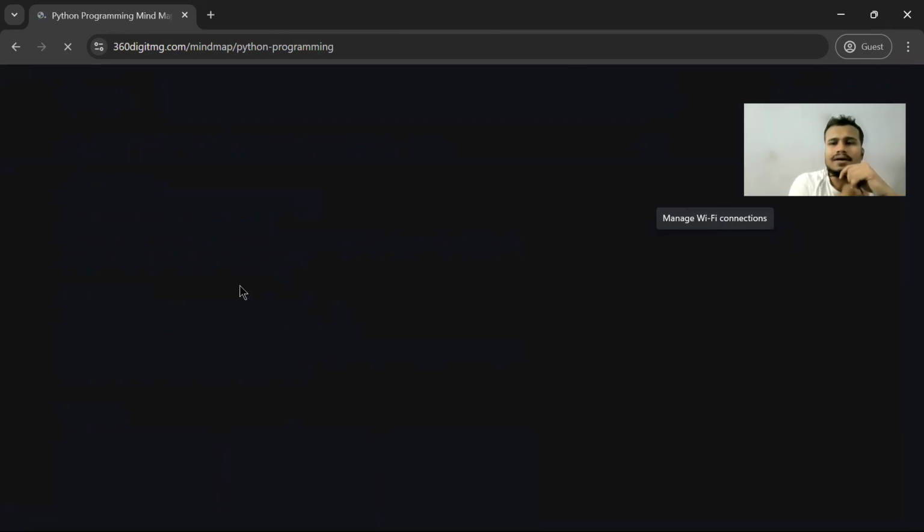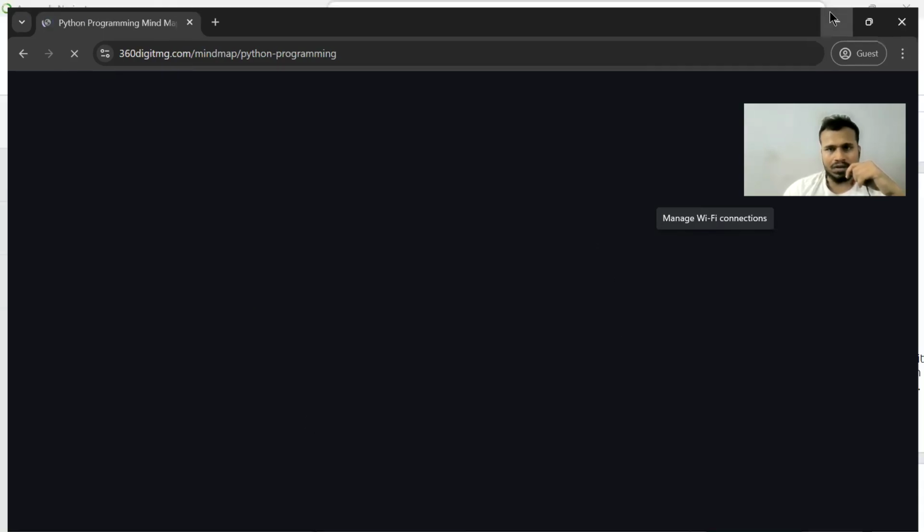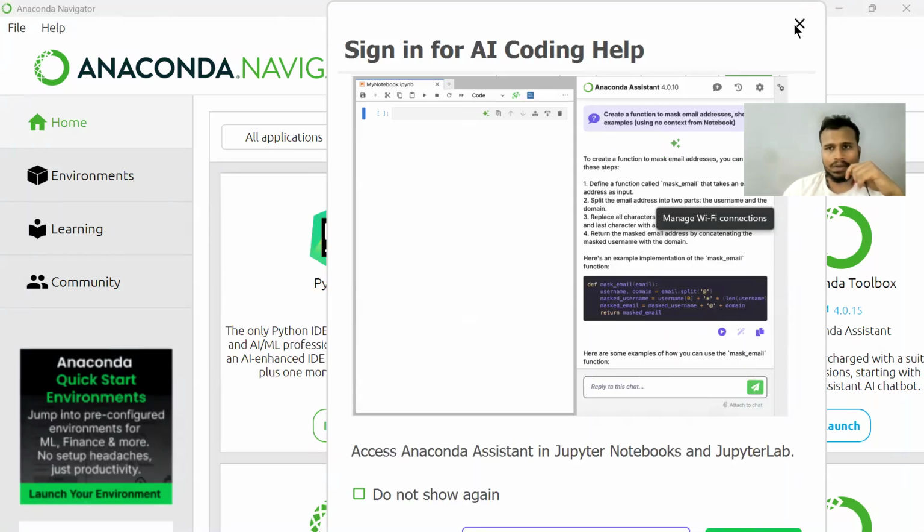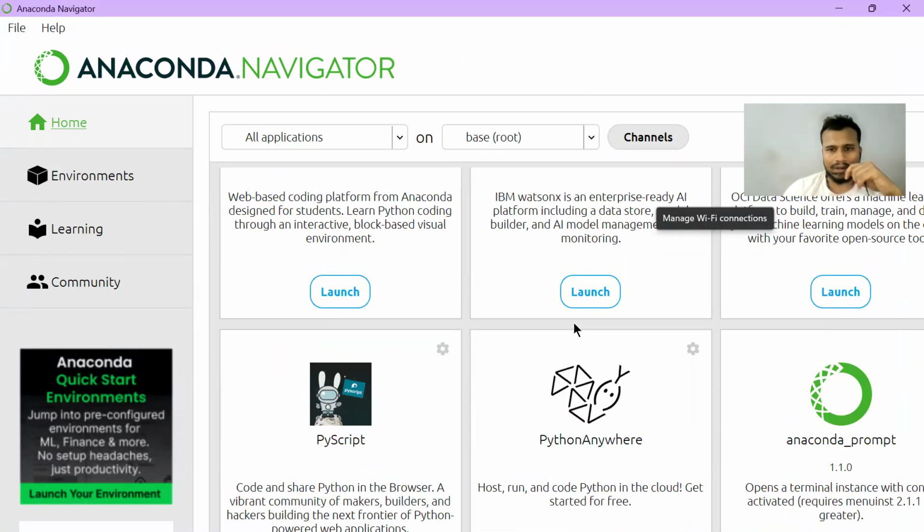You just have to open it, and as soon as it opens, you can see the results being displayed on the screen, right? It's taking a little bit of time because there are some issues with my internet. So meanwhile the mind map is opening, I will open Spyder.